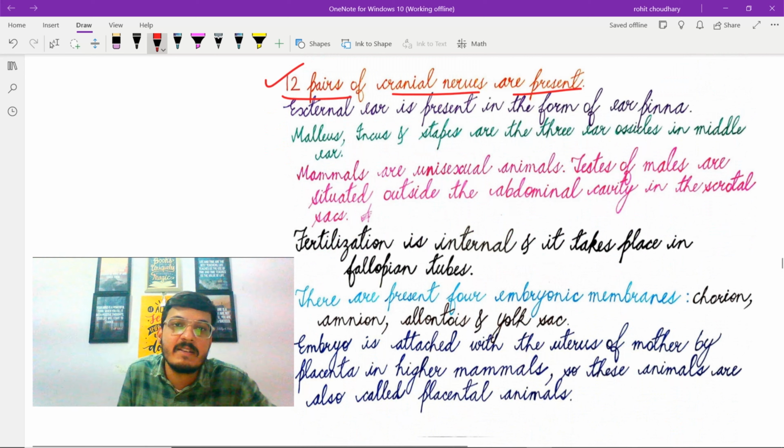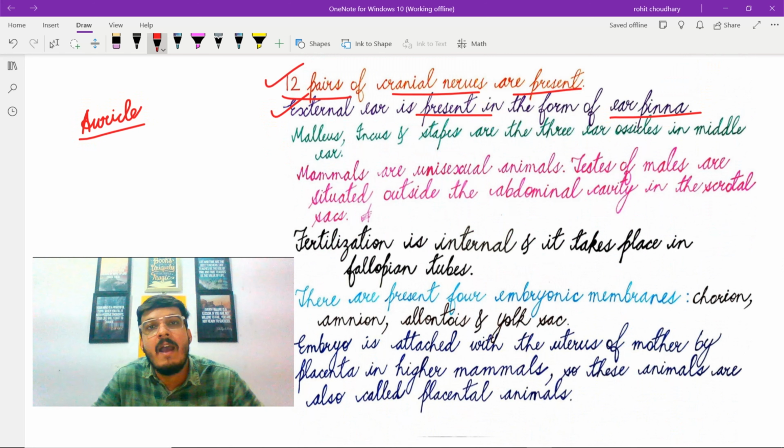The next characteristic feature is external ear is present in the form of ear pinna. This ear pinna is also known as auricle, and this auricle is covered by skin and hair or fur. And this auricle is made up of elastic cartilage.